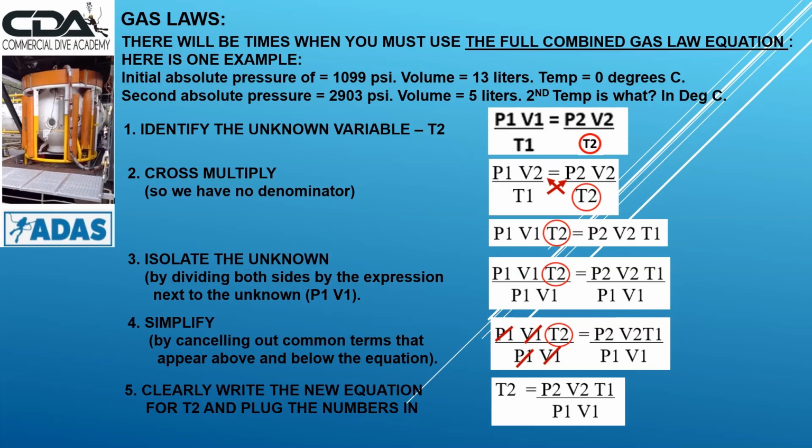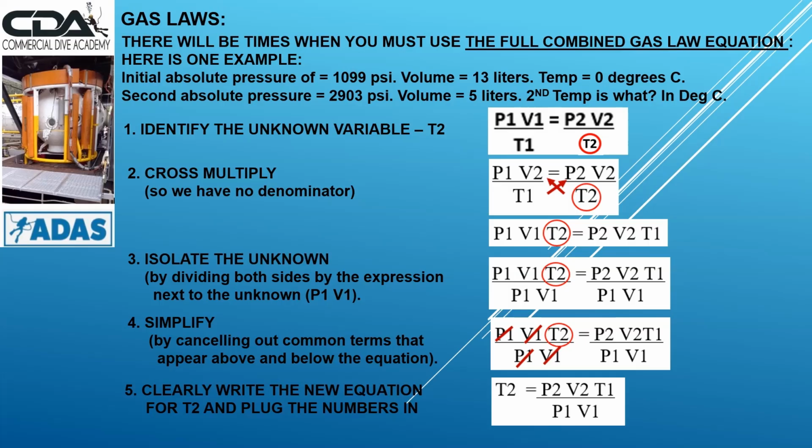If we had the initial absolute pressure of 1099 psi, a volume of 13 litres and a temperature of 0 degrees. Now the second absolute pressure was 2903 psi and a volume of 5 litres. What is the second temperature in degrees C?